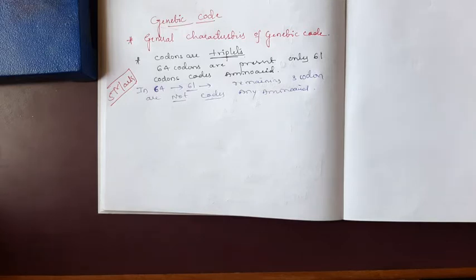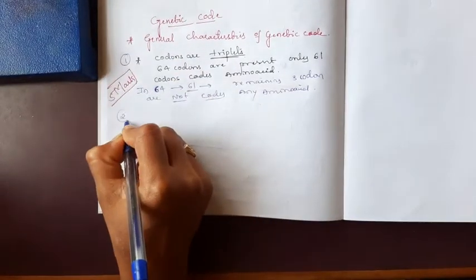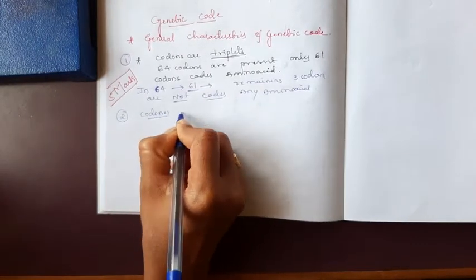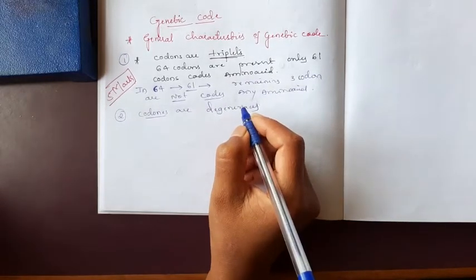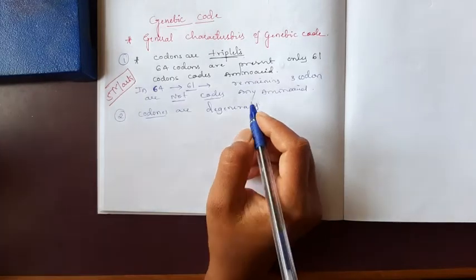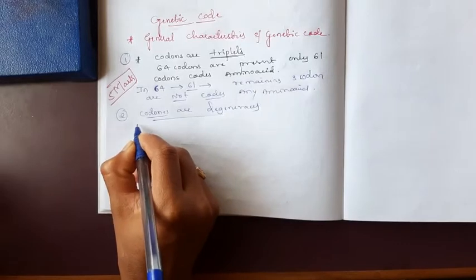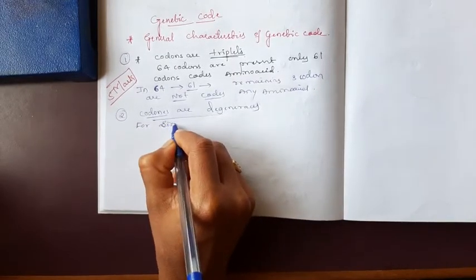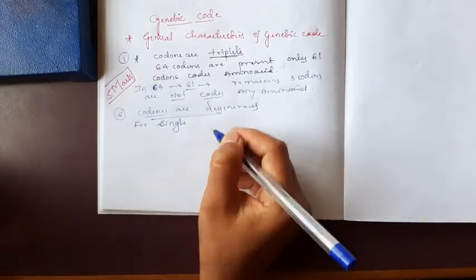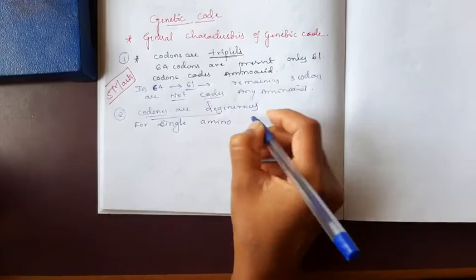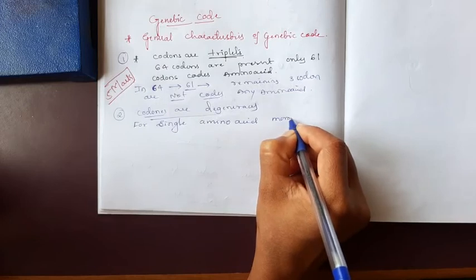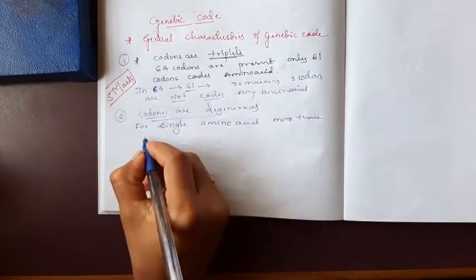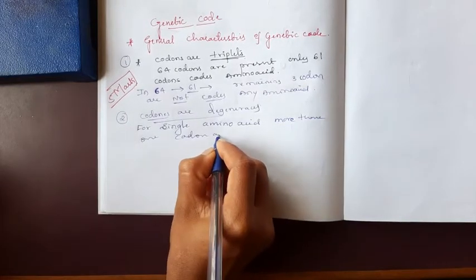Second one, codons show degeneracy. It means for a single amino acid, more than 1 codon is present.